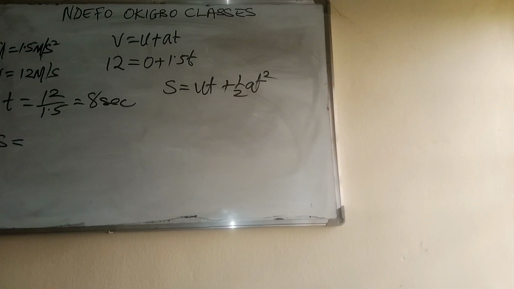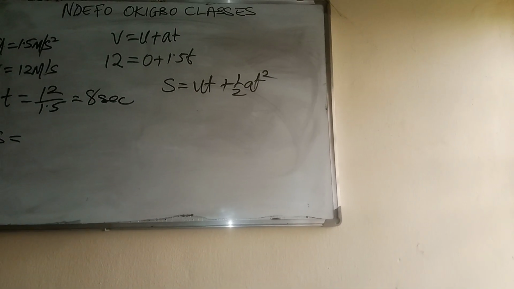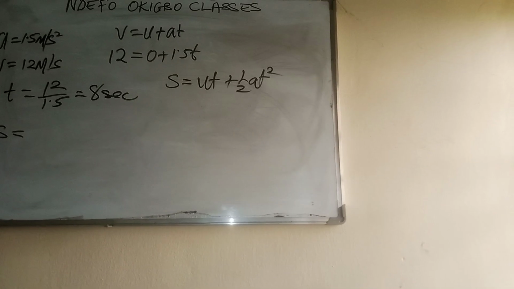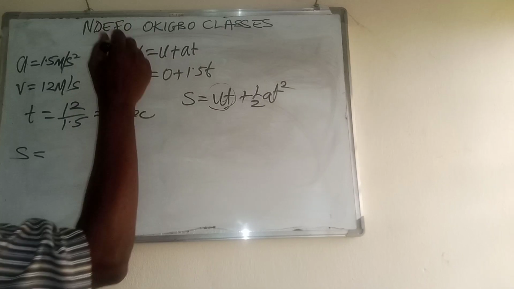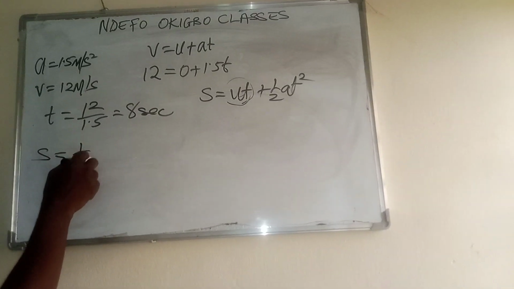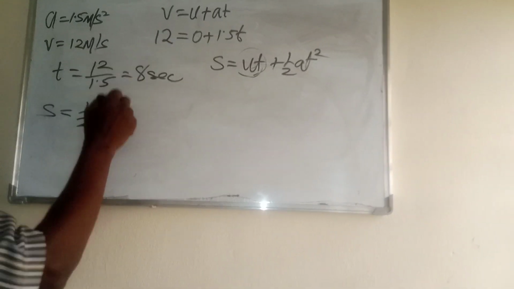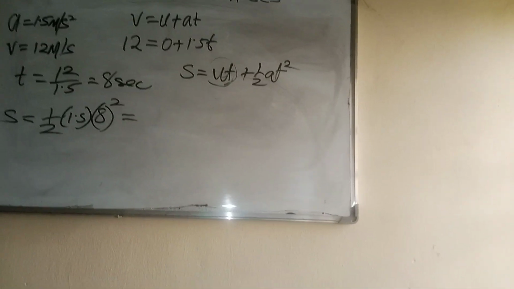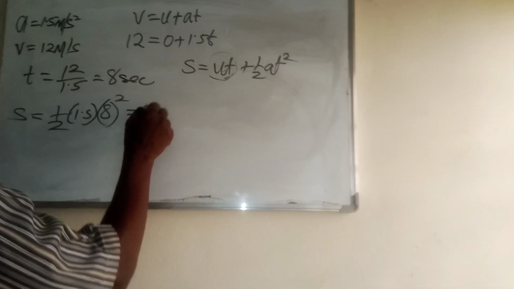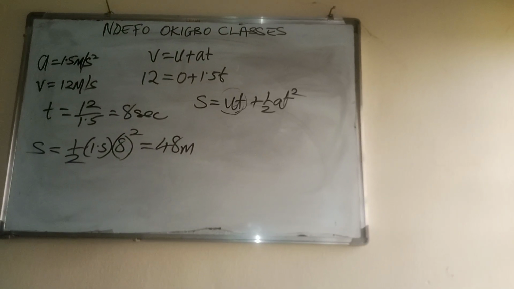U is the initial velocity, which in this case is 0. The wood was lifted on the ground where it was not moving, so UT is 0. Then I have half times acceleration 1.5 times the time I've gotten already, 8 squared. With that I get the distance traveled to be 48 meters.